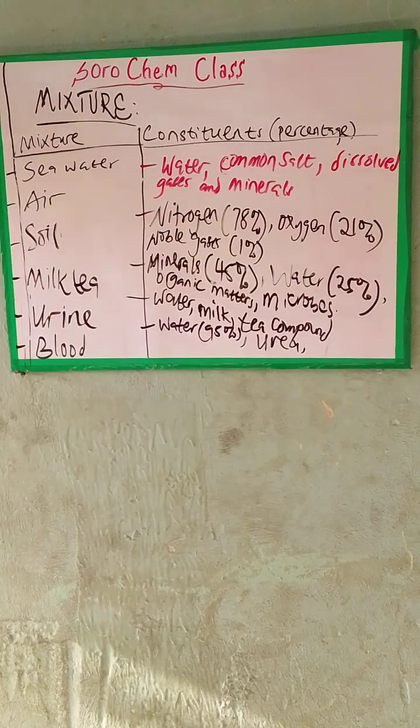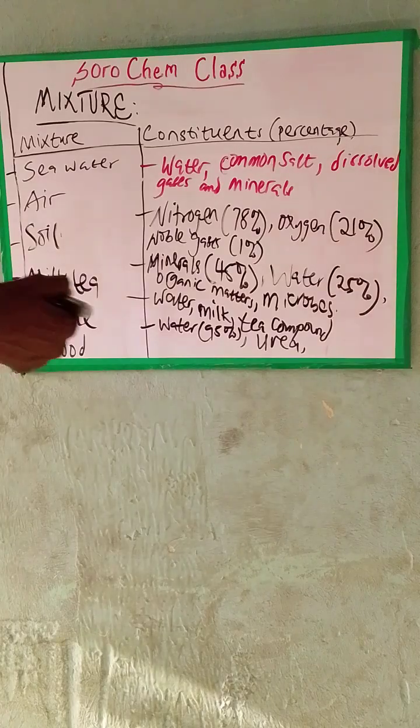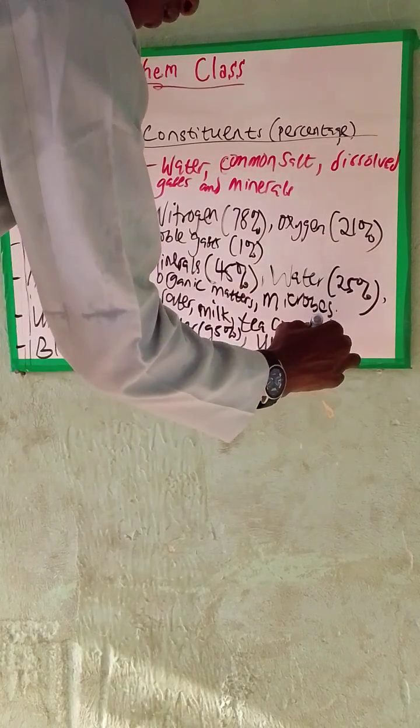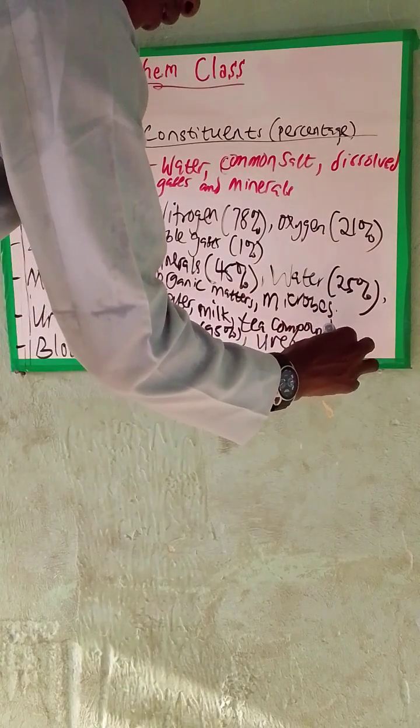Apart from urea, we have some dissolved chemicals. But these are the main components of substances that can be found in urine, and urea may be there at about 2%.